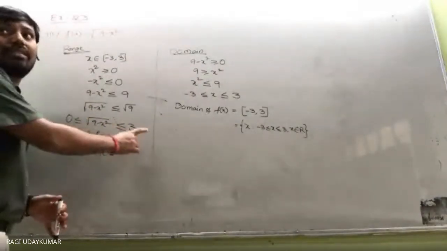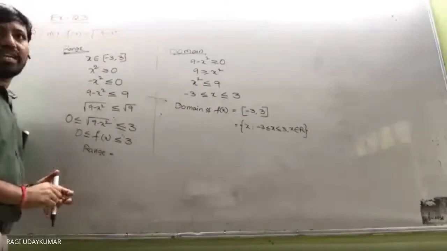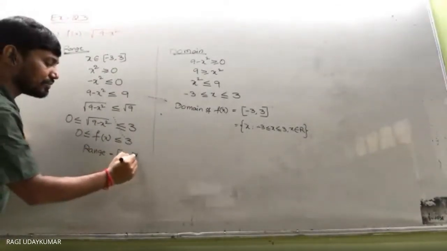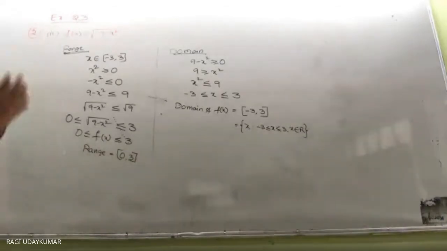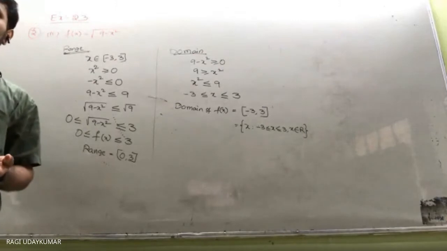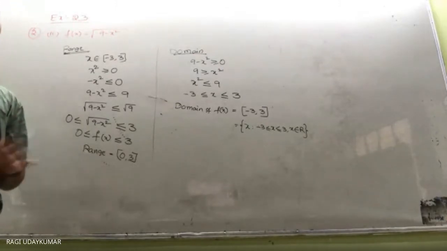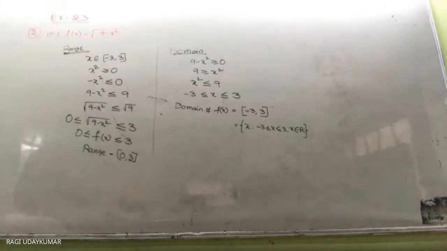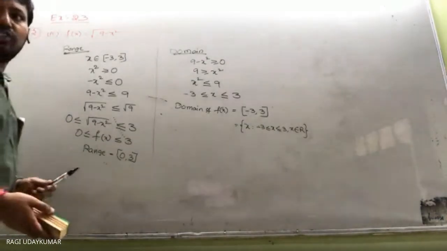So between 0 and 3, very interesting question this is. So then the range will become 0 to 3. The question I have not explained to you directly, I said it in a roundabout way because you have to understand the concept. Is it clear to you? 0 to 3. So next, third question, see here, a function f is